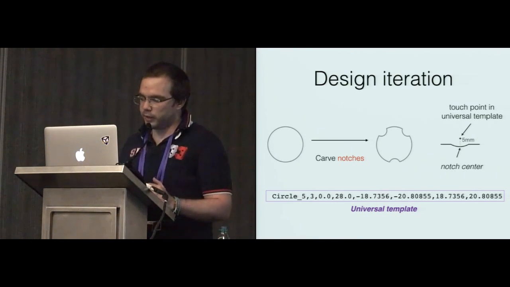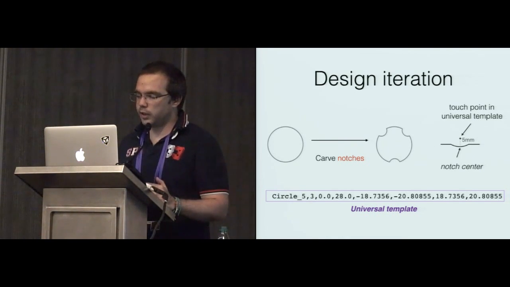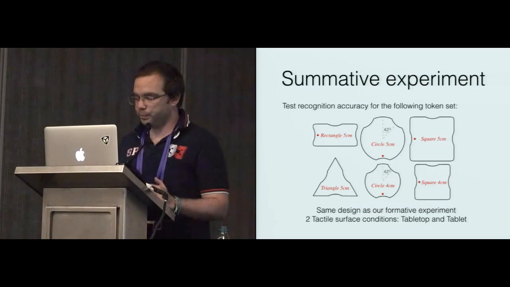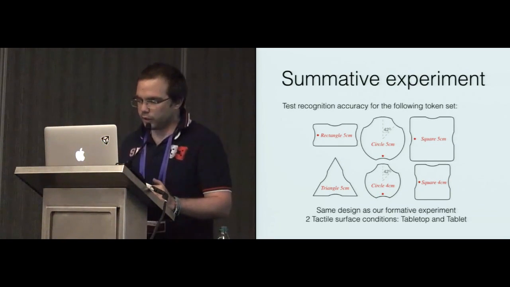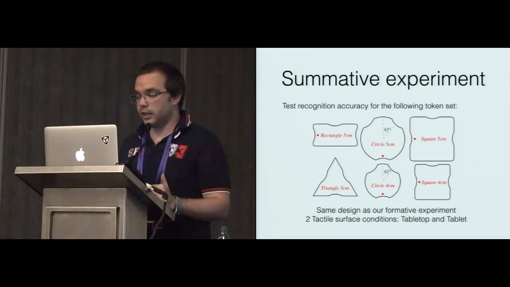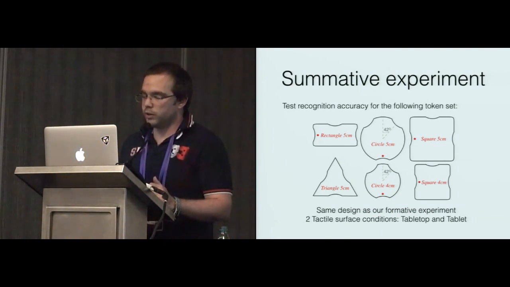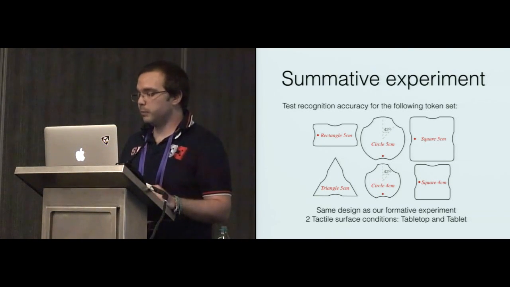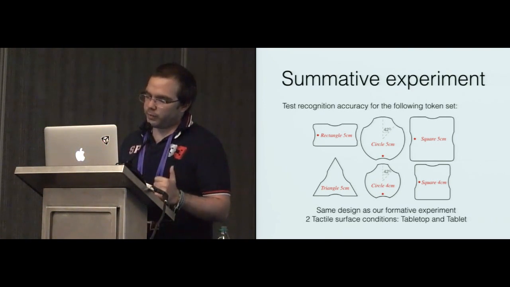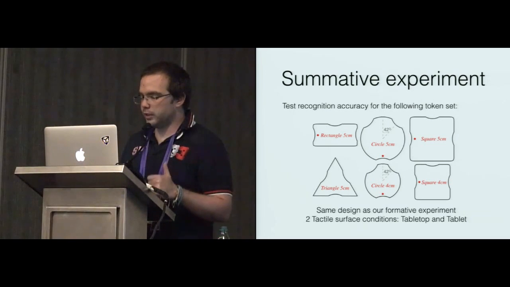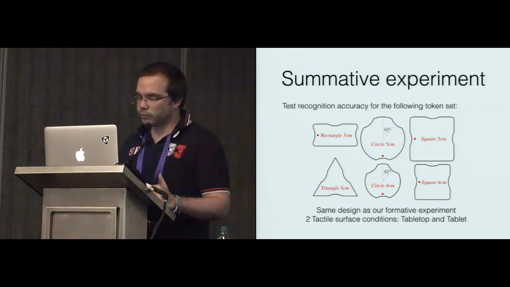Our recognizer will simply consider what we call a universal template. This universal template is a touch pattern for one token where each point is offset by 5 mm along the normal at the center of the notch. Here, you can see the set of tokens that we have designed and tested. We kept this specific shape and size as it was reported as the most comfortable by our participants in our previous experiment. And we ran a summative experiment with this new set of 6 tokens.